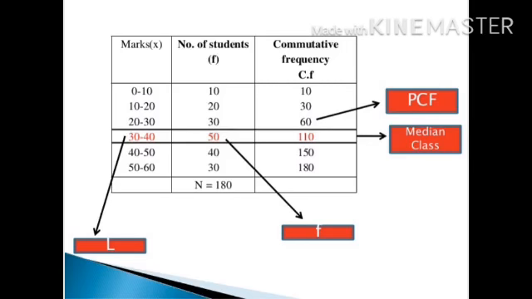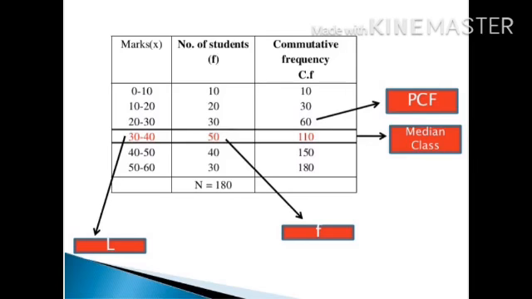Let me sum up once again. Once you identify the median class, your cumulative frequency of the median class will be 110, your frequency will be 50, and lower limit will be 30. By finding n by 2, you will get some term. You have to identify where you are going to get it. Say n by 2 we got as 90. So 90 you will get between 60 and 110.